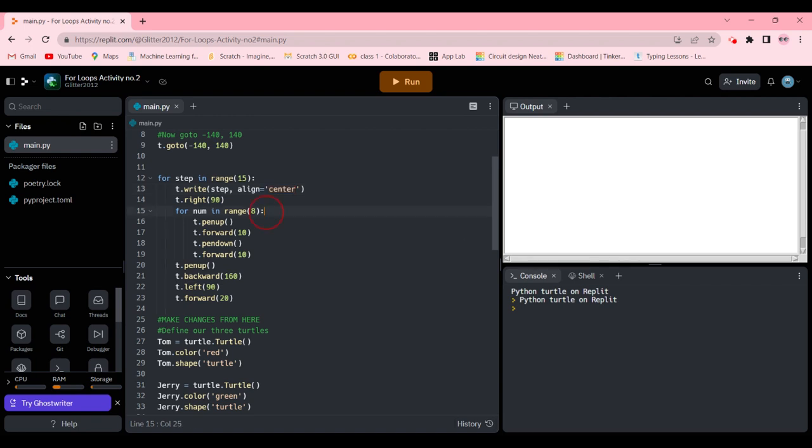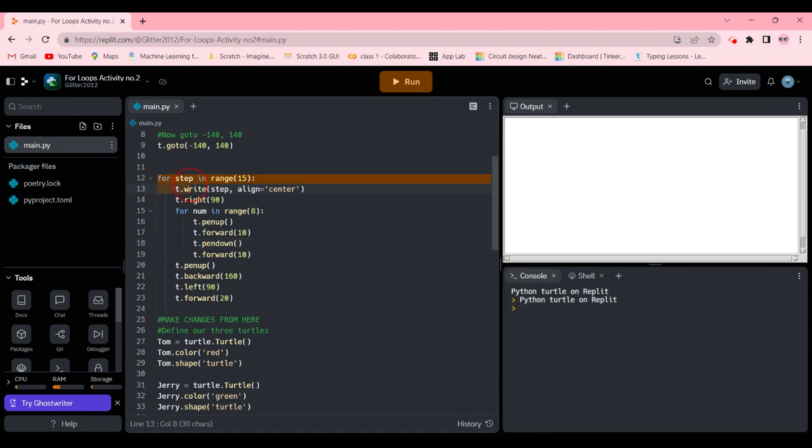Now for num in range 8 means we want to create the line 7 times. Pen up, forward 10, pen down, forward 10, just like that, like dotted lines. 1 dot, 2 dot, 3 dot. There is space, so that's why we're doing this code. We're going to go ahead and make space back.